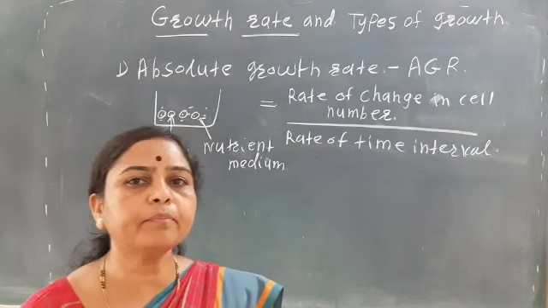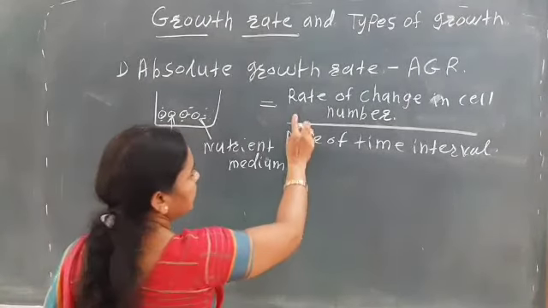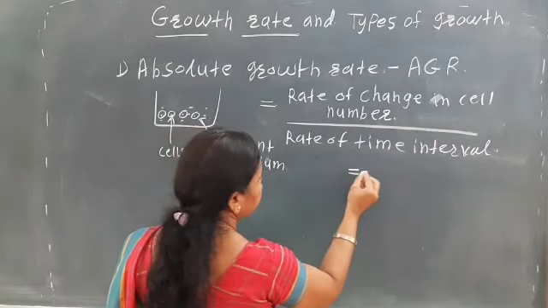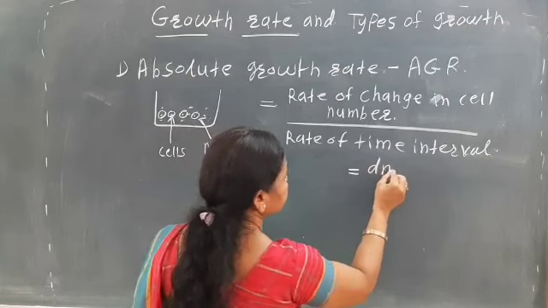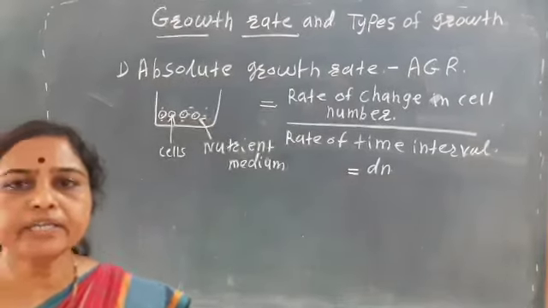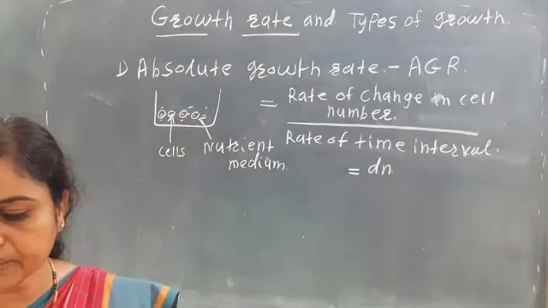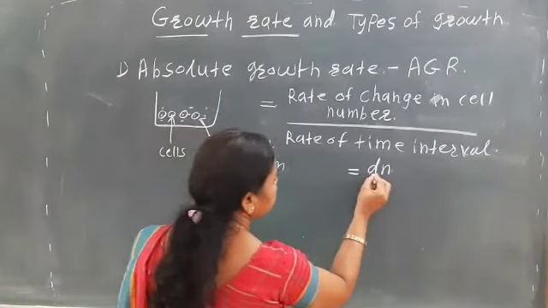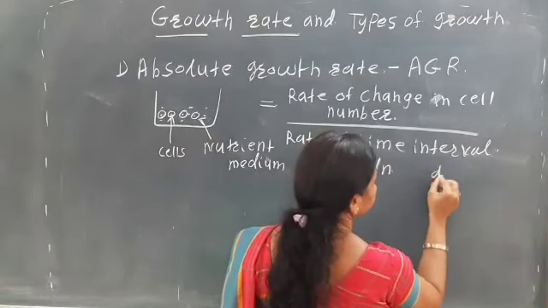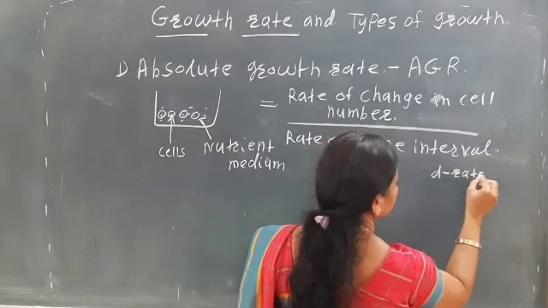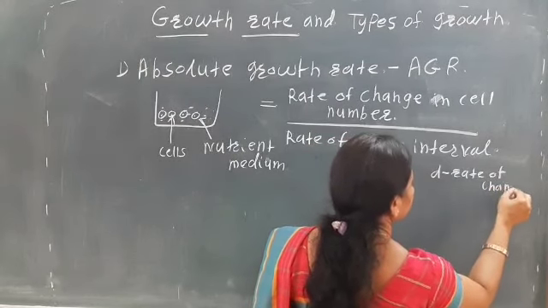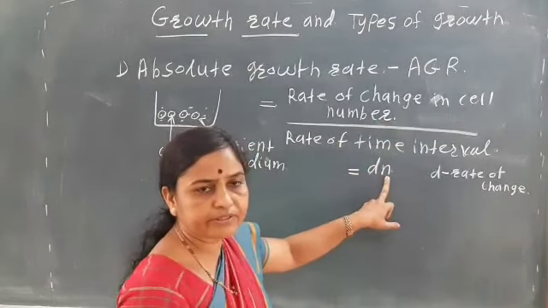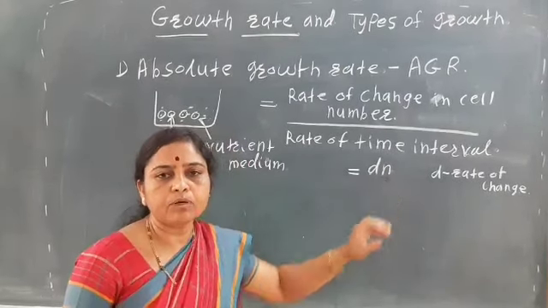The rate of change in cell number is denoted by dn. Here d means the rate of change, and n is the number of cells.